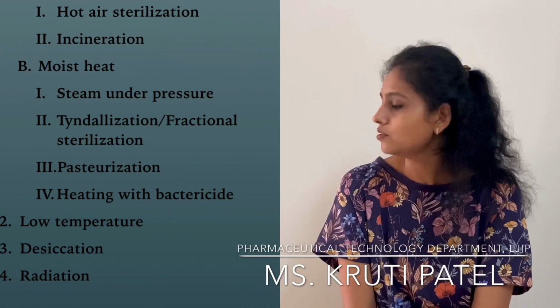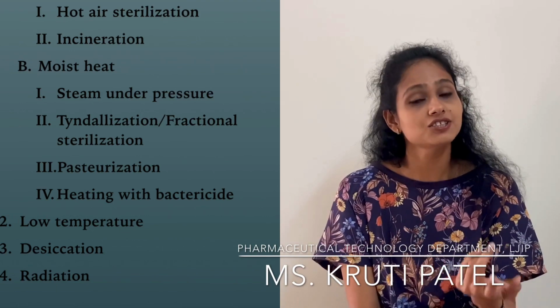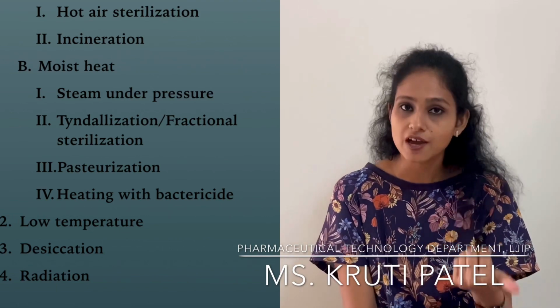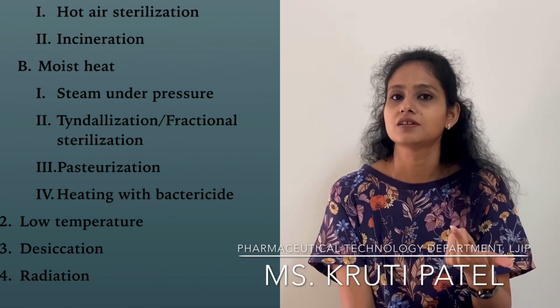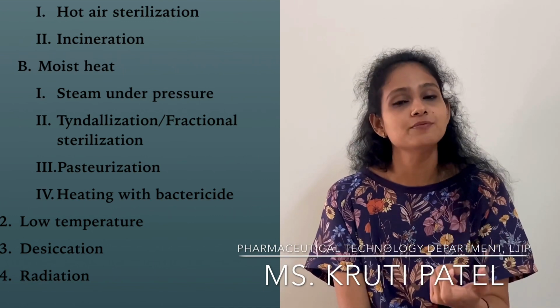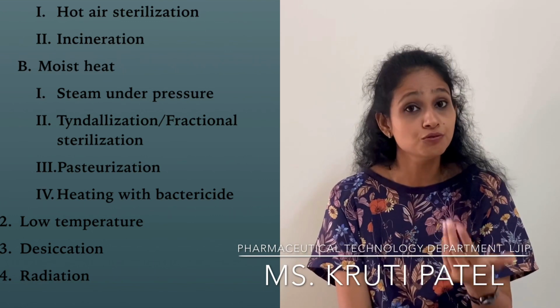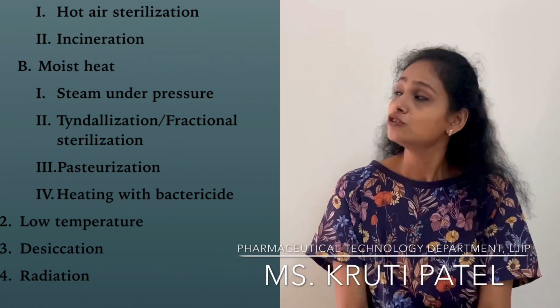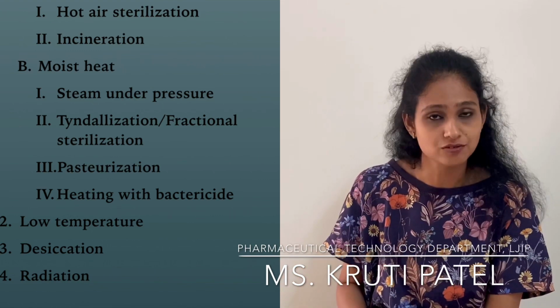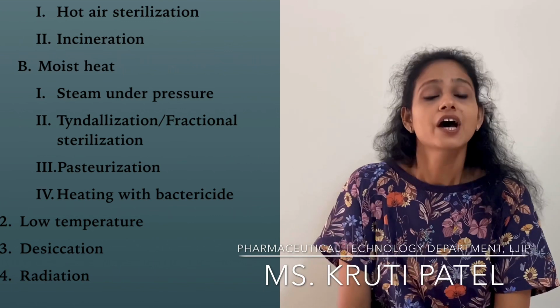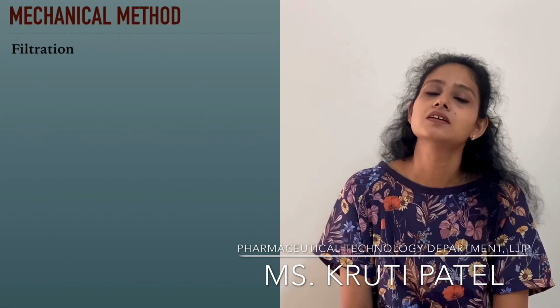And the last physical method is radiation. There are two types of radiation. First is ionizing radiation, second is non-ionizing radiation. So these are the different types of radiation which are used to kill microorganisms. So this was all about the physical methods to kill microorganisms. Now the next part is the mechanical method.